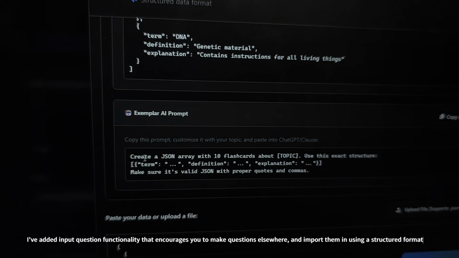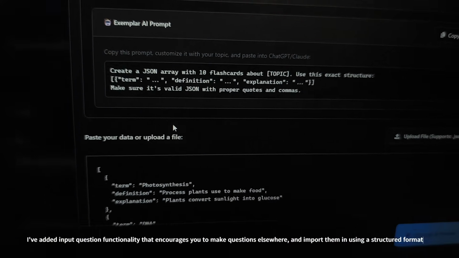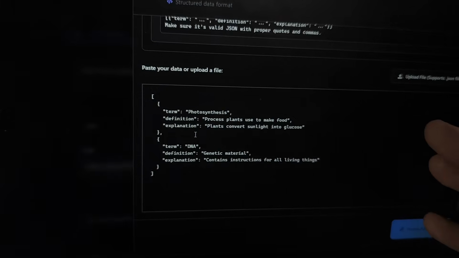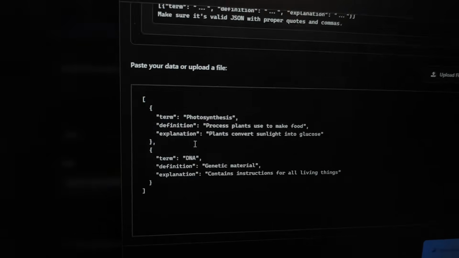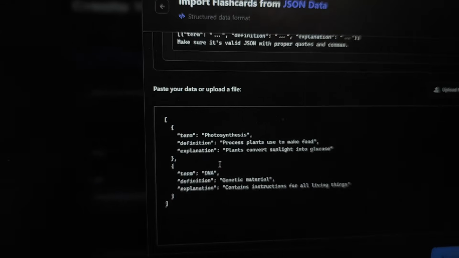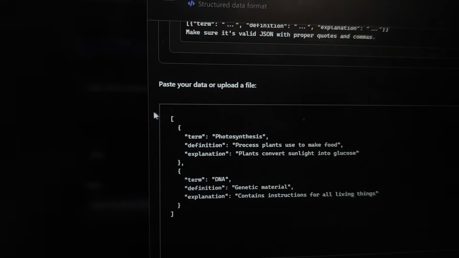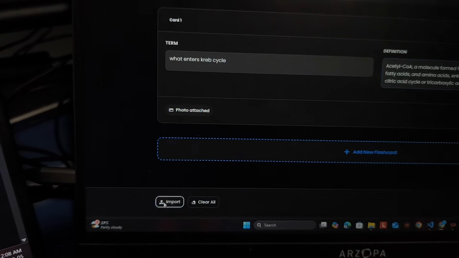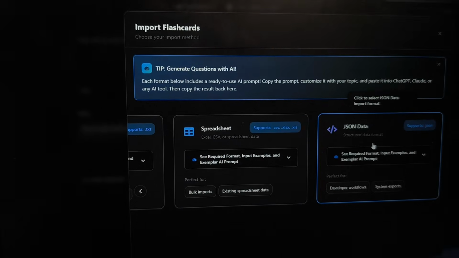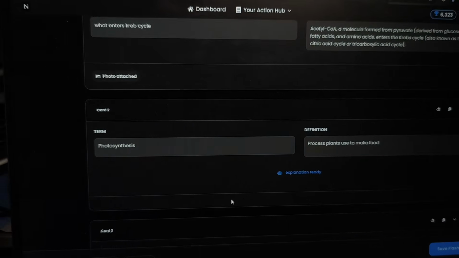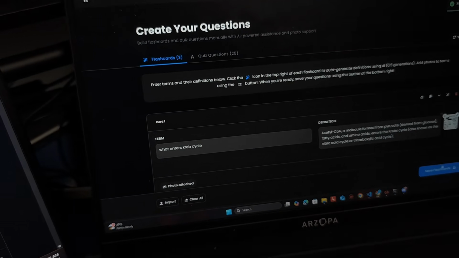You can obviously add additional instructions, use this exact structure, and you can just copy that over and input questions from your favorite LLM. And this will save you time. You can make your own prompts, and it also saves me cost, because then the LLM generation is on you, not me. So here, this is just an example, but this would be sort of what you would get from an LLM. And then you could just click process and review, import, and it would be fine. And you can save them.